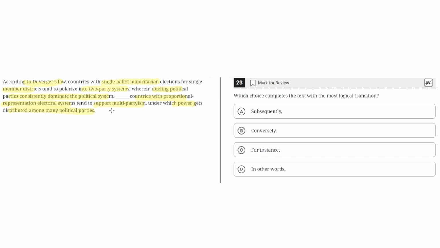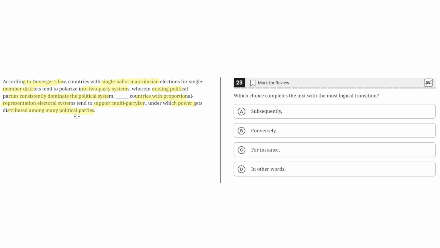So in this text, there are two sentences. The first sentence describes single ballot majoritarian elections where there are two parties and these dueling political parties dominate the political system. The second sentence contrasts the first one, where it describes proportional representation electoral systems where power gets distributed